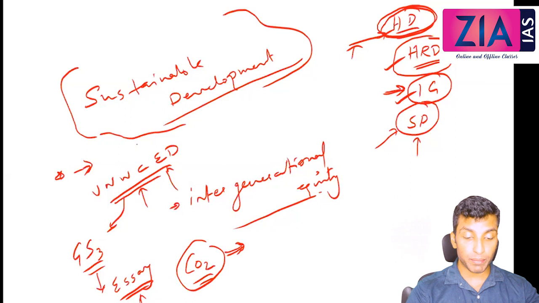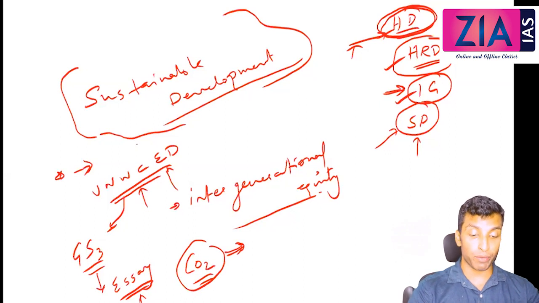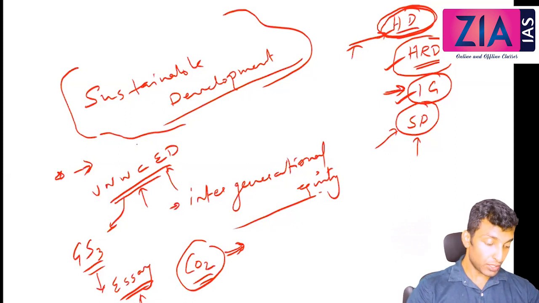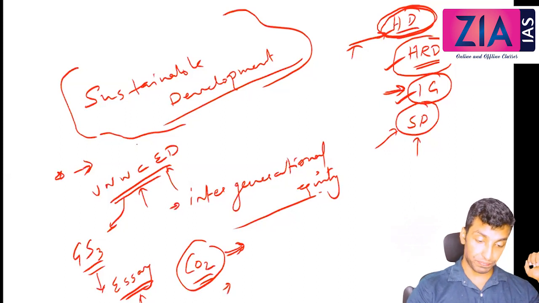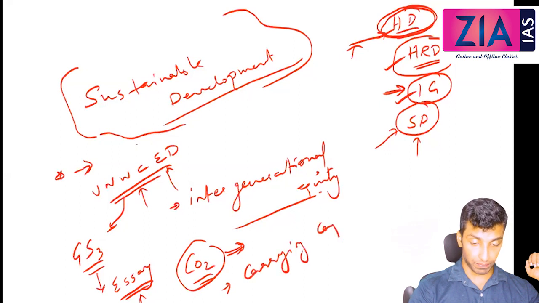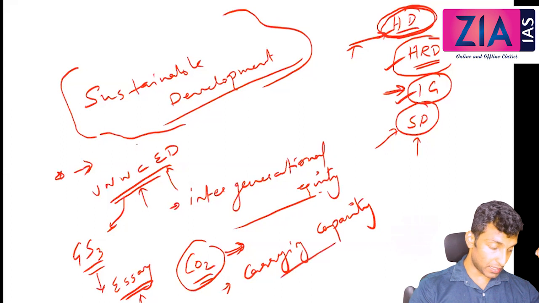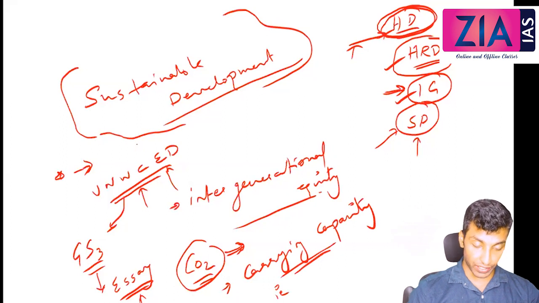So what is the limit? It is the limit of the capacity of the environment to absorb it. You can just write one more line: it is related with carrying capacity. What is carrying capacity? That is the capacity of the environment to absorb the impact of human activities.